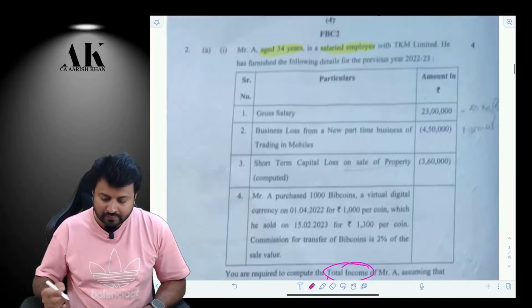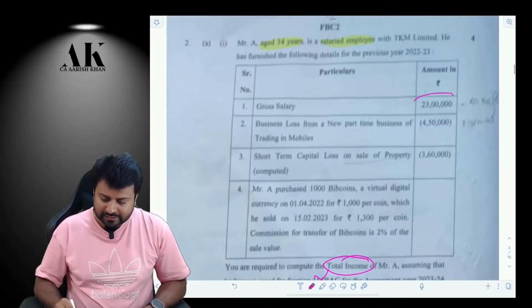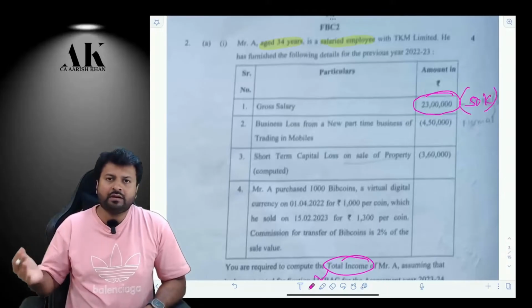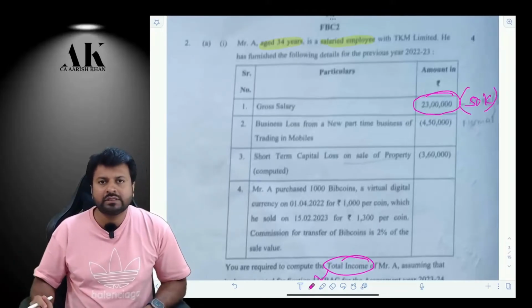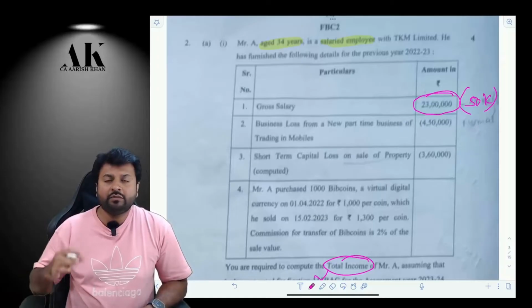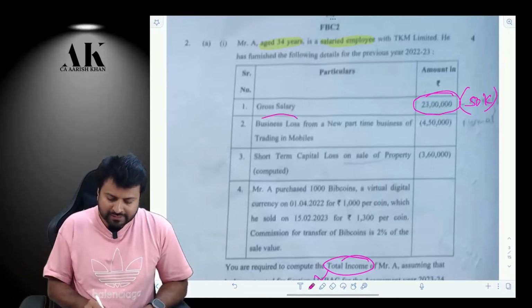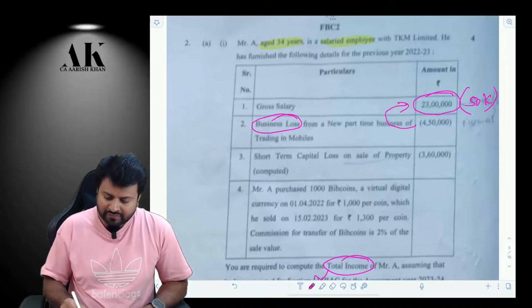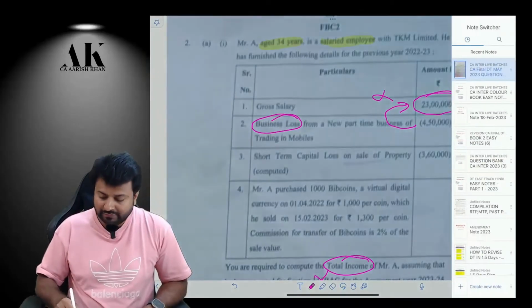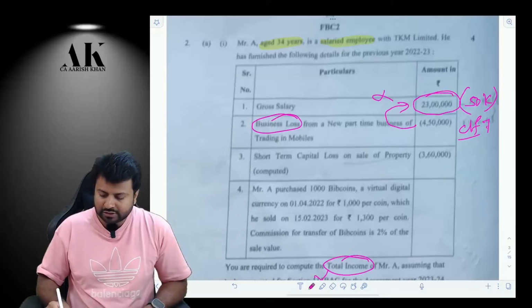So the first thing which you are going to do is 23 lakhs is the gross salary. Take 50,000 standard deduction, which is generally allowed to a salaried person, because you are not following 115BAC. If you would have followed 115BAC, this 50,000 would not have been allowed. Then you have a business loss. This business loss cannot be set off against salary. Not allowed. So you have to carry forward this business loss under section 72.